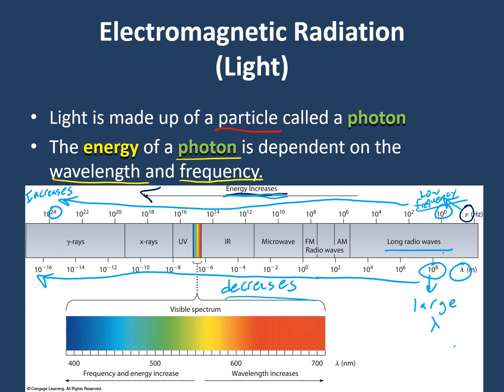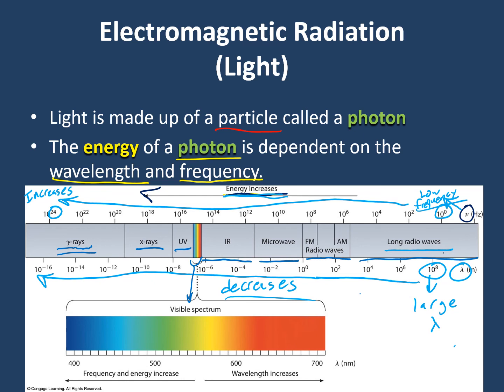You should also have a general gist for the order of energy of the spectrum, right? So I should know that basically gamma rays are the highest energy type of light. You should know each type of light. So we have gamma, X-ray, UV. This tiny little section here is our visible spectrum. This is what our eyes can see. And then we have IR, we have microwave, we have radio waves, we have long radio waves, and they kind of follow this energy pattern.